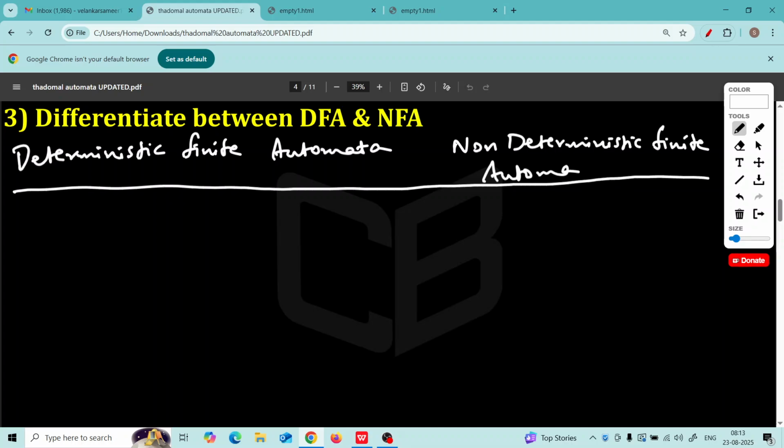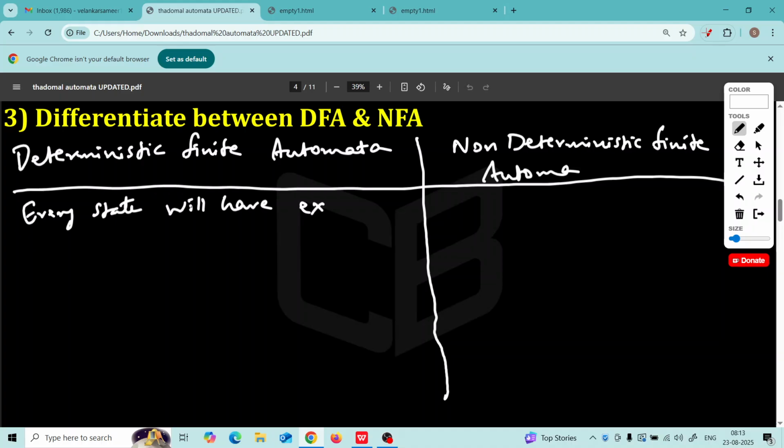The second difference is that in DFA, you know, every state, DFA has states like Q0, Q1, Q2 and so on. Every state will have exactly one transition for every input symbol.